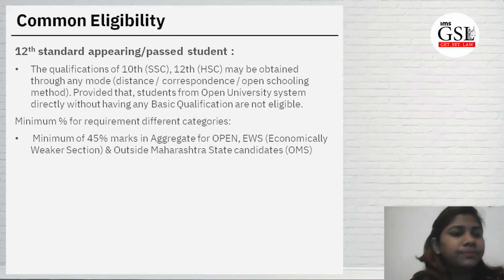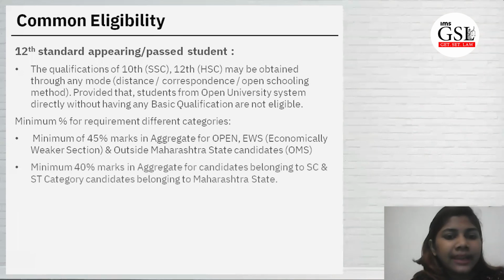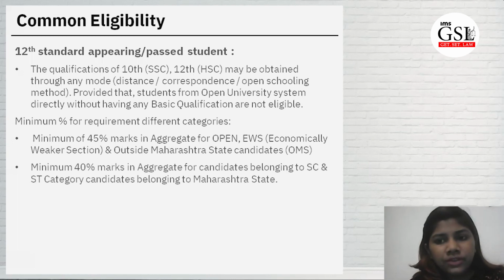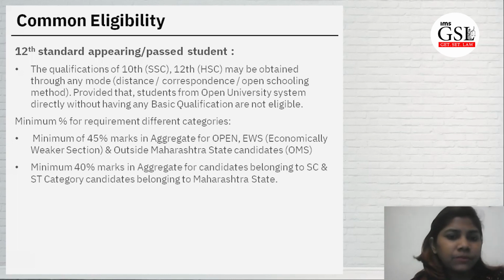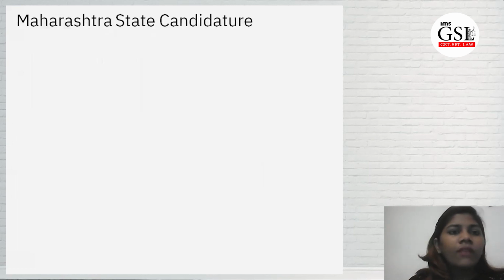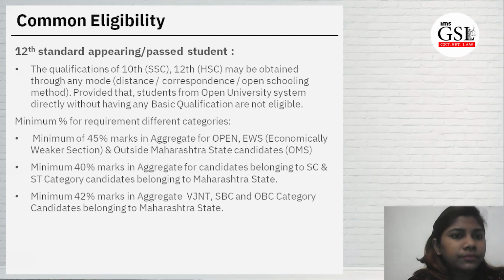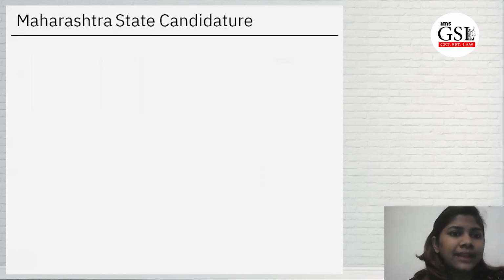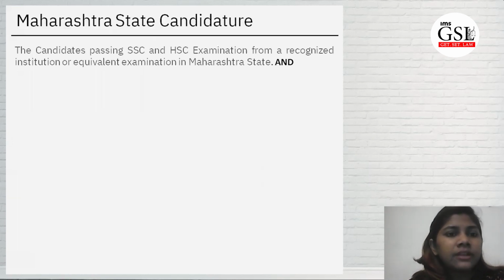Minimum 40% marks in aggregate for candidates belonging to SC and ST categories belonging to the Maharashtra state, again MS. And minimum 42% in aggregate for VJNT, SBC, and OBC category candidates belonging to Maharashtra state, again MS.